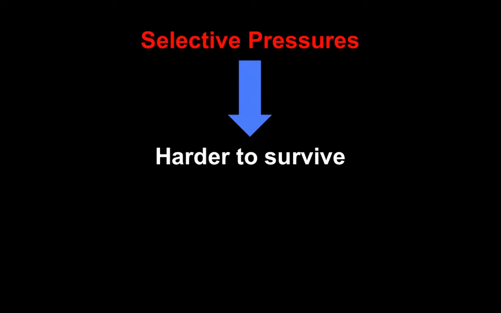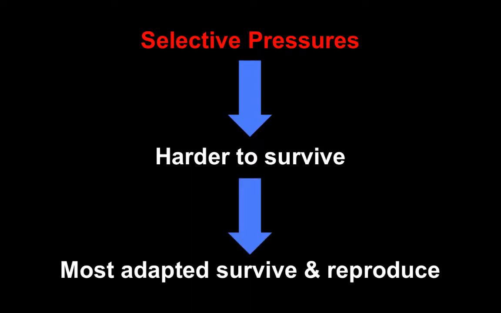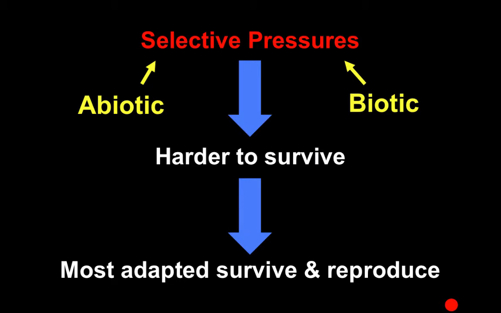All right, remember, selective pressures are things that make it harder for an organism to survive. The ability to overcome those pressures is called an adaptation, and those that are most adapted to those pressures will be most likely to survive, reproduce, and pass along those genes. Selective pressures can be caused by abiotic factors, which are the non-living parts of the ecosystem, like temperature and water, or biotic factors, which are the living parts, things like symbiotic relationships, predation, and disease.